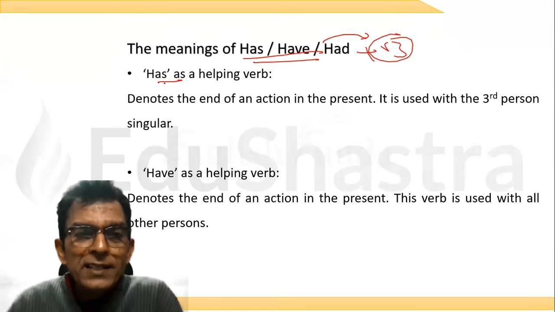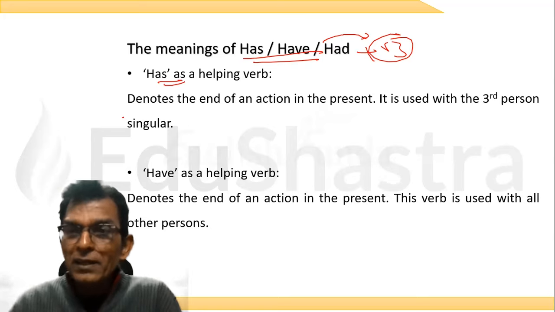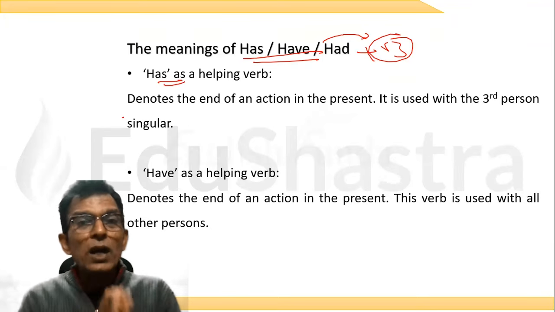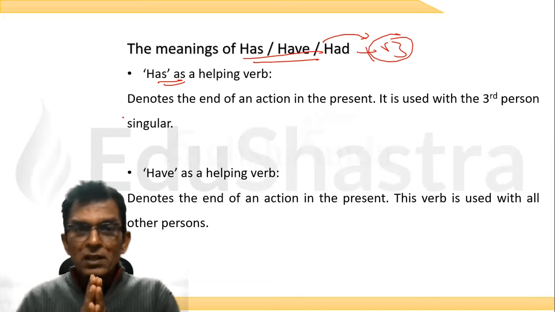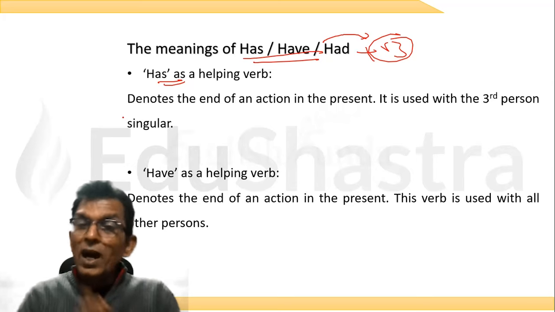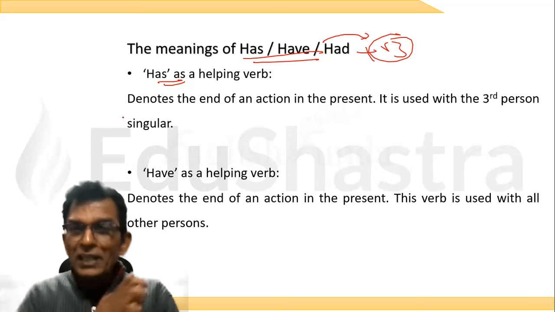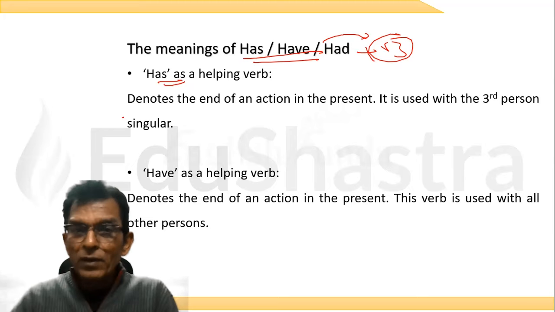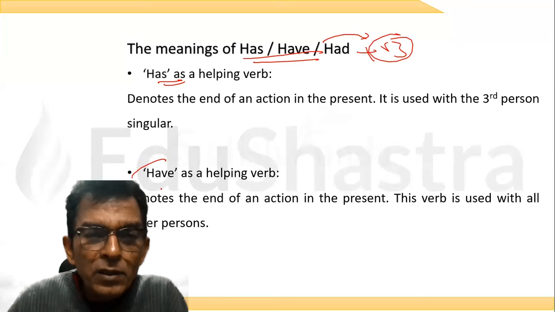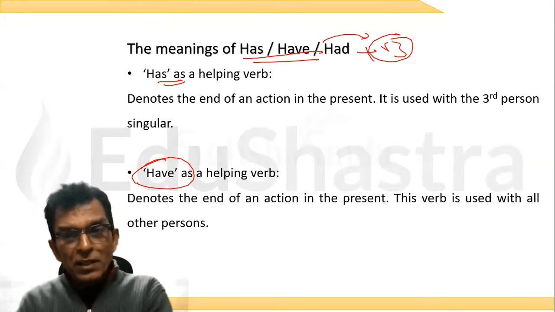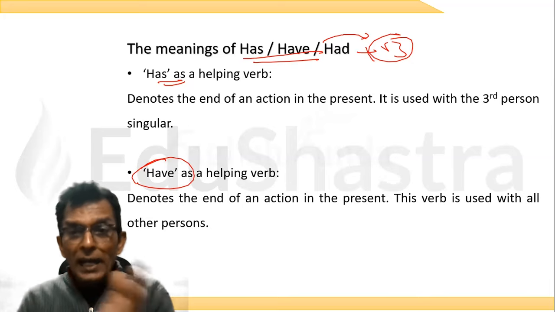Okay. Now, has is a helping verb. हिंदी में has को helping verb के तरह use करते हैं, तो हिंदी हो जाता है चुका है, चुकी है. She has come. वह आ चुकी है. आ गई है, चुकी है. ये meaning देता है. ठीक है, as a helping verb. And have as a helping verb also does the same thing. Like, she has eaten. वह खा चुकी है.